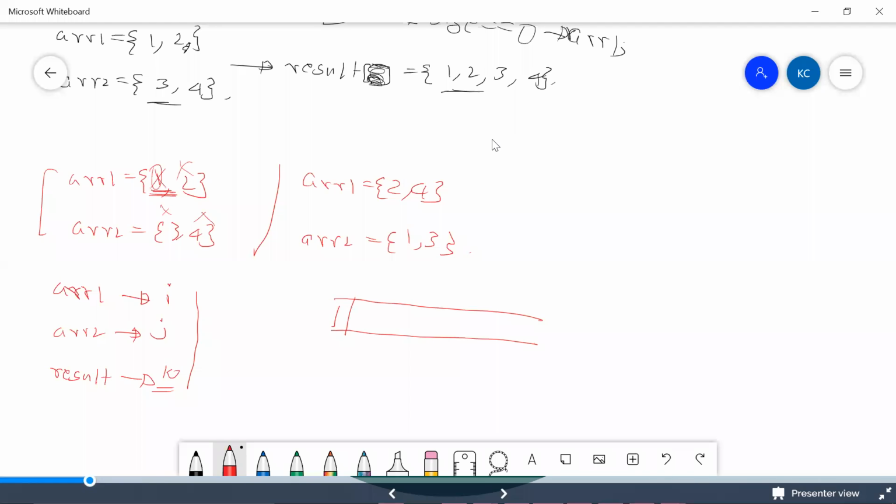So what should I do? My index is I, right? What I should do is I should say I plus plus. When I say I plus plus, my I will point to the next number, which is 2, right? Which means I need to just increment my index. Okay, I've done that in this case. I incremented this I.